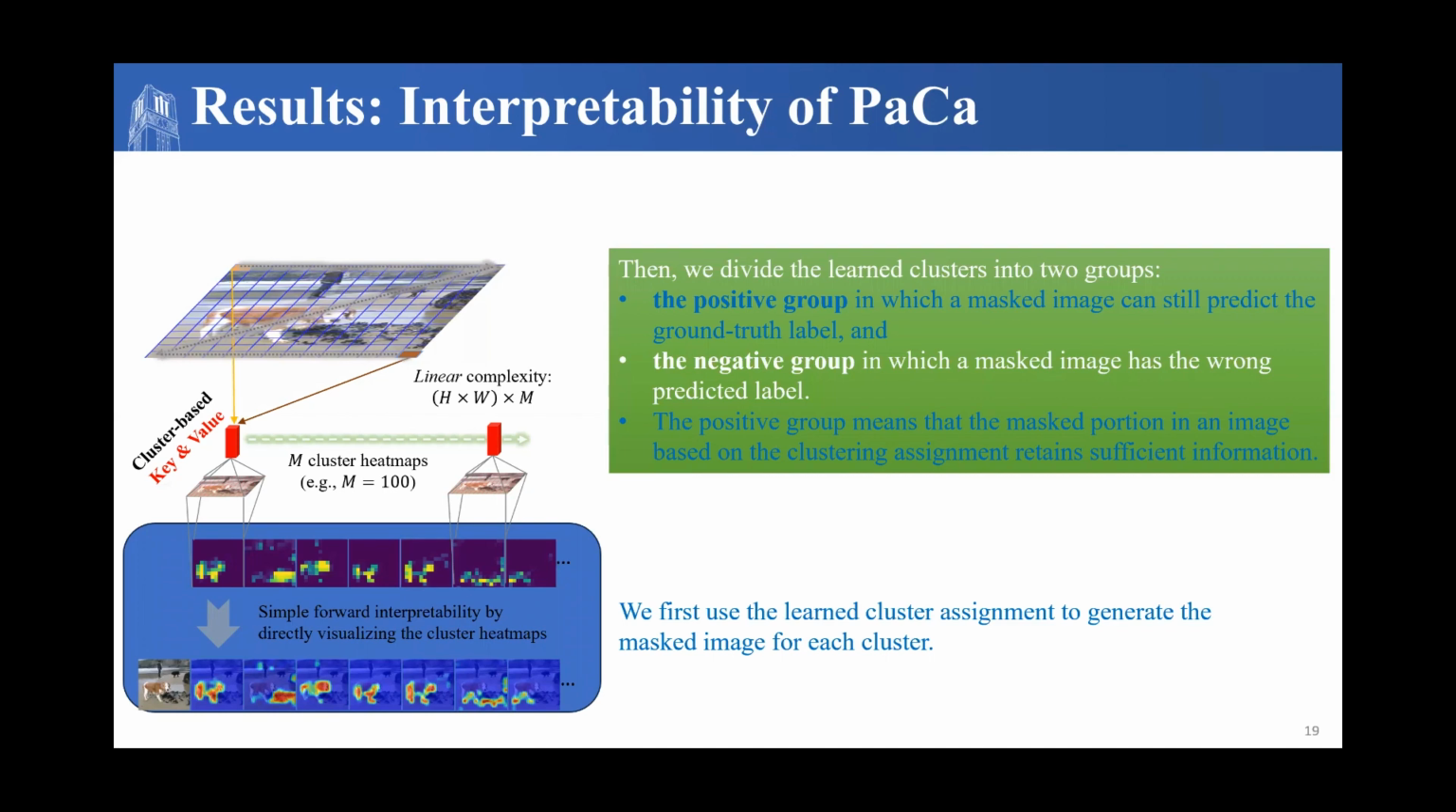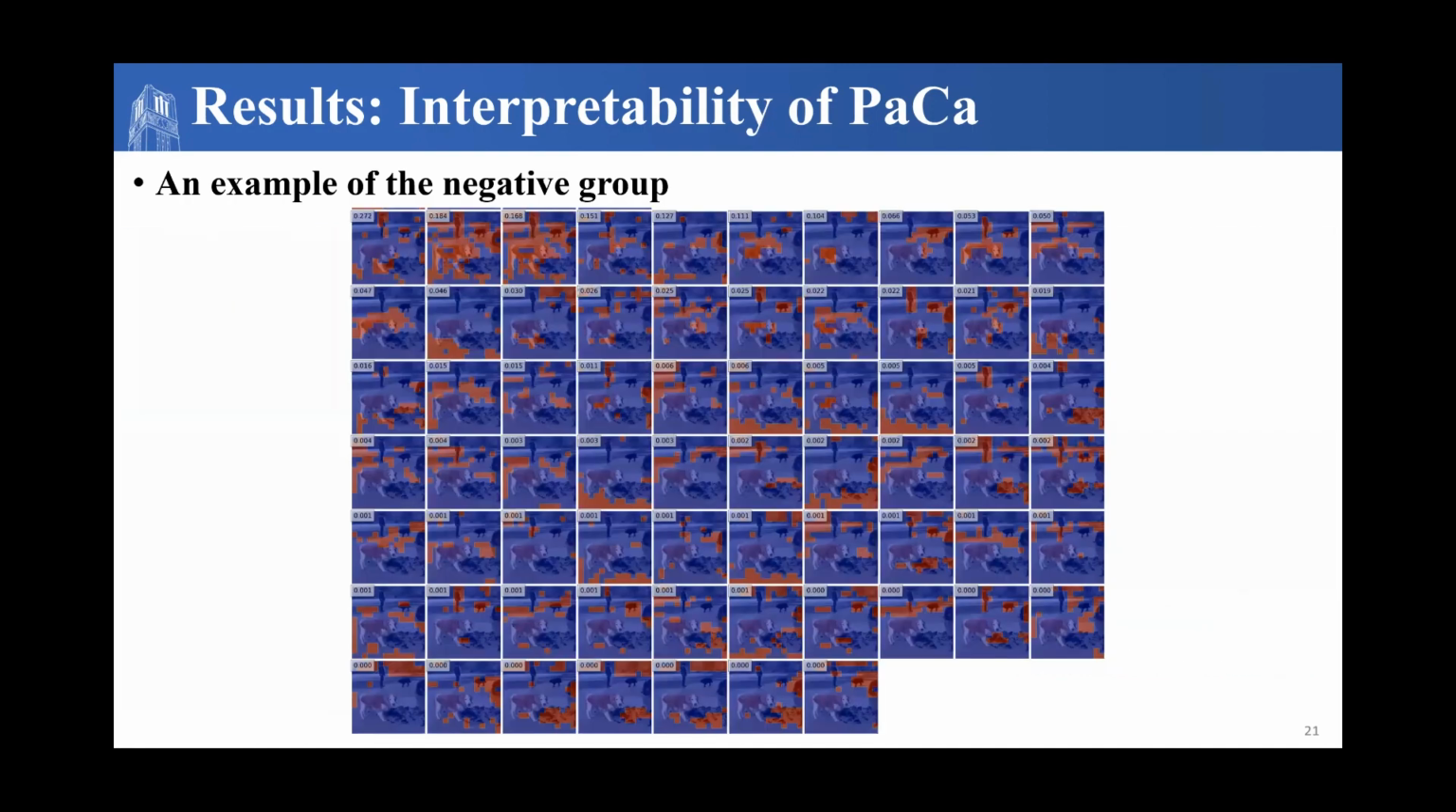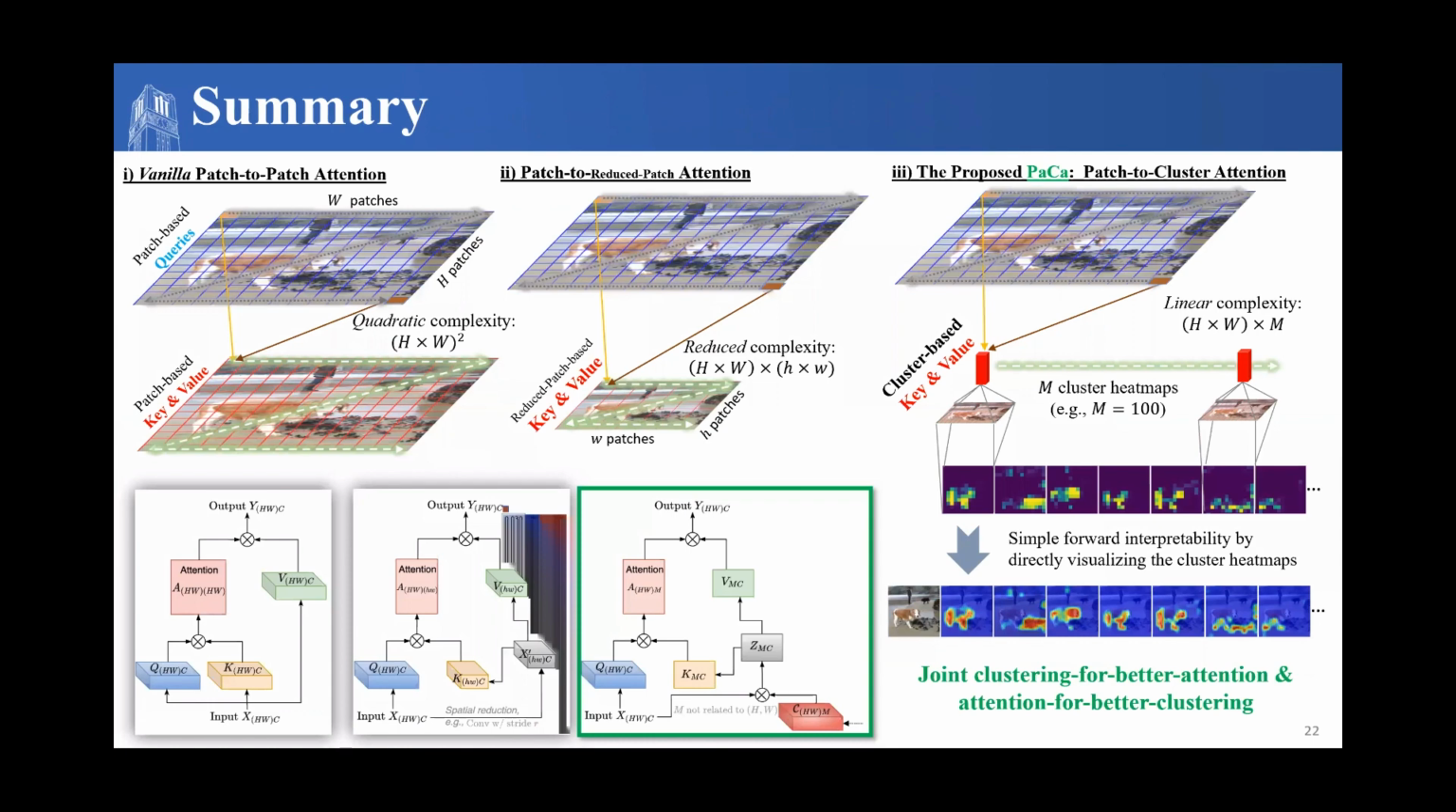Here are some examples from the positive group, noting that some of these masks have a significantly higher prediction than the original ground truth. Here are some results from the negative group, noting that most of these focus on background information. In summary, we have additionally provided another way to perform attention that maintains both explainability and efficiency.